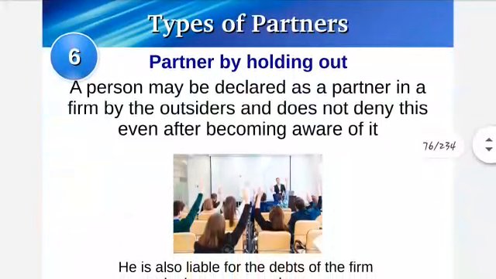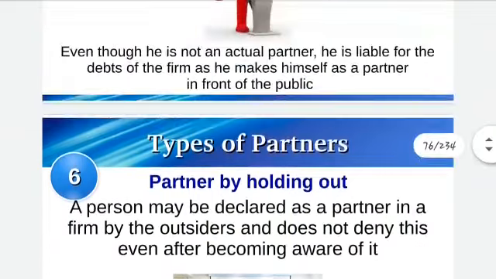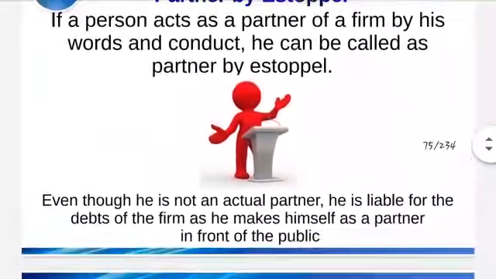Then partners by holding out. Now you have studied partner by estoppel. The next one is partner by holding out. If a partnership firm shows to the public a particular person as its partner, and that person does not deny this fact, although he is not a partner in reality, he also becomes liable to the third parties who deal with the firm on the impression that he is a partner. So they are called partners by holding out. Let me repeat this: partner by holding out and partner by estoppel.